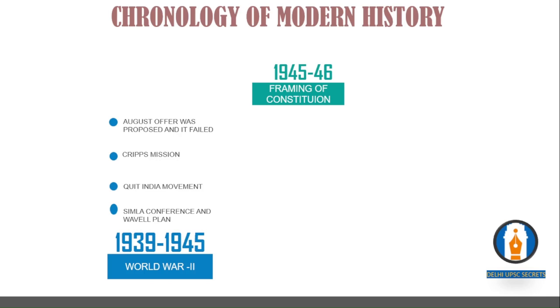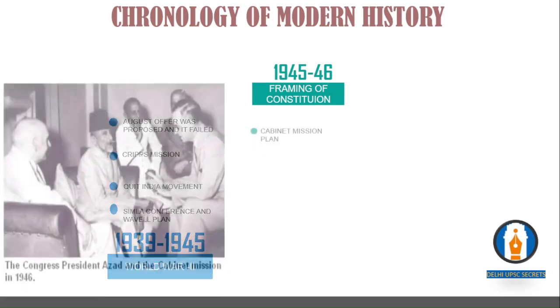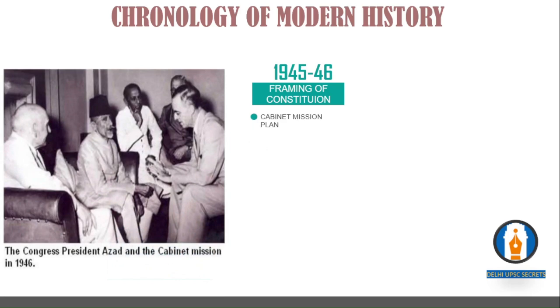They started framing the constitution, and Clement Attlee sent the Cabinet Mission to transfer powers to India. The Cabinet Mission is a group of three people: Pethick Lawrence, Stafford Cripps, and A.V. Alexander. The main objective is to transfer power from the British government to the Indian leaders by framing a constitution and setting up an interim government. Of course, the Cabinet Mission also failed as the Muslim League now demanded partition.